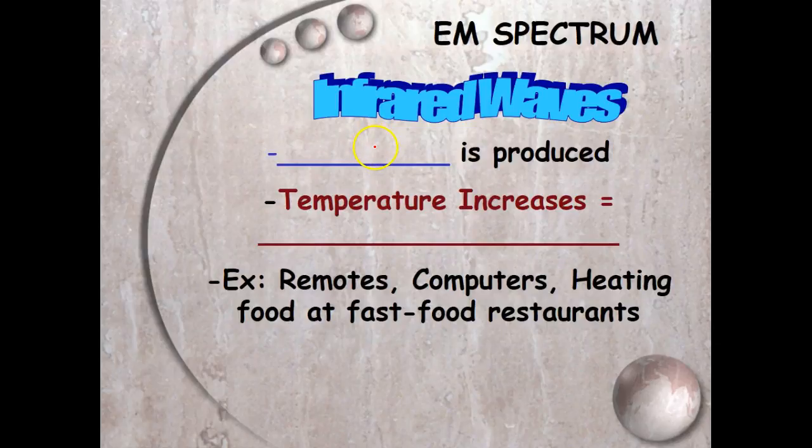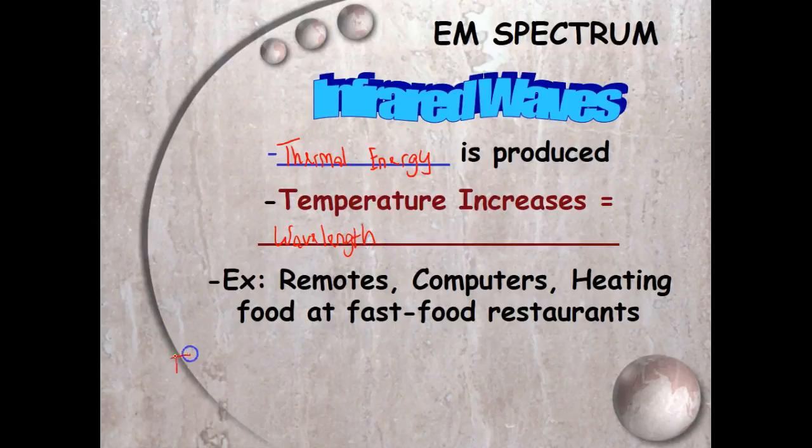As we continue down the spectrum, we get some things that happen with waves that are a lot shorter and start to become a higher frequency. Thermal energy is produced with these types of waves. So it helps us to understand that if the temperature increases, the wavelength decreases.